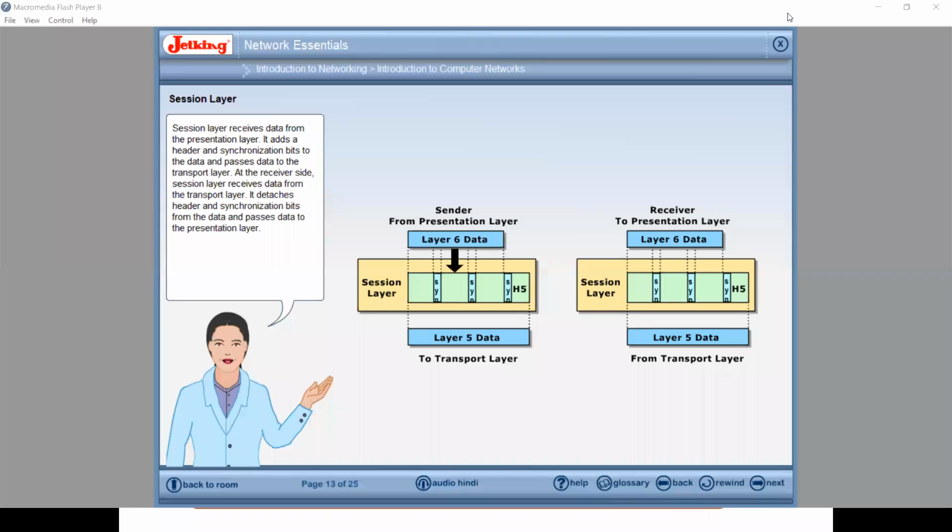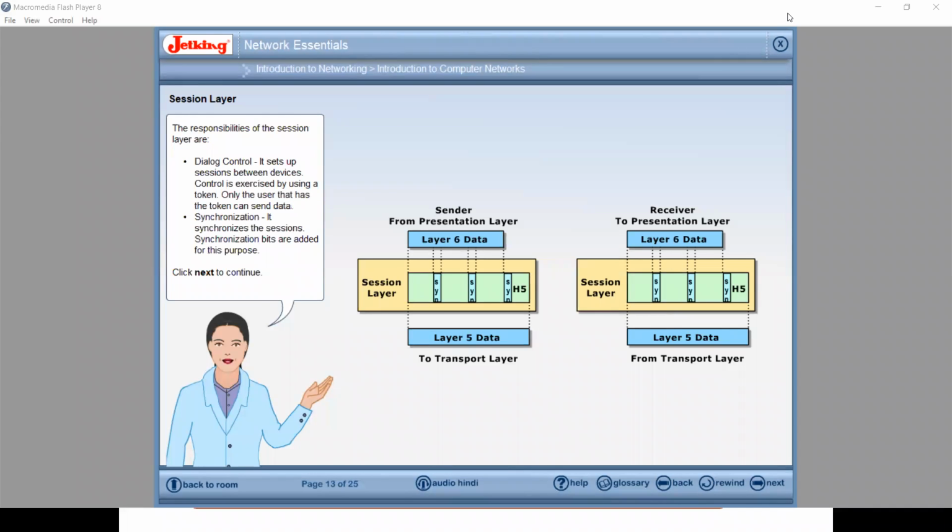Session layer receives data from the presentation layer. It adds a header and synchronization bits to the data and passes data to the transport layer. At the receiver side, session layer receives data from the transport layer. It detaches header and synchronization bits from the data and passes data to the presentation layer.